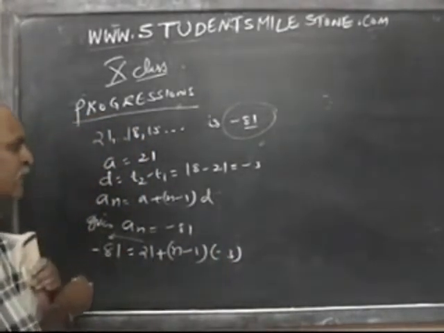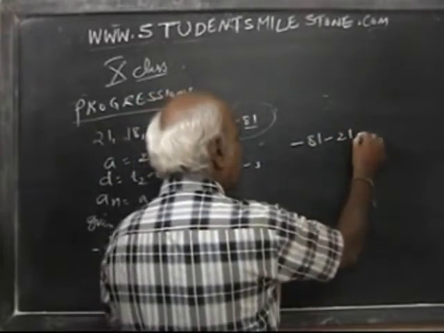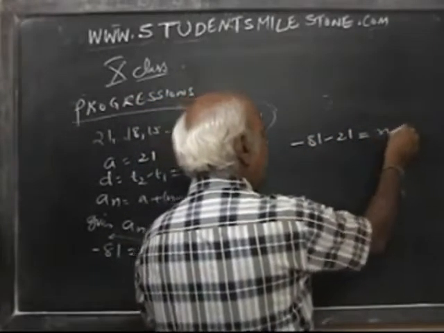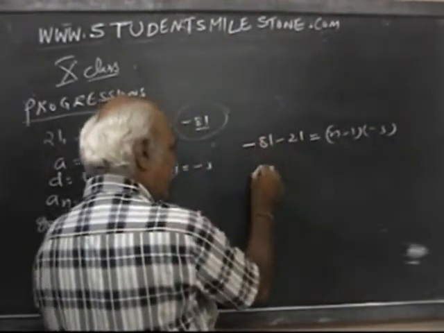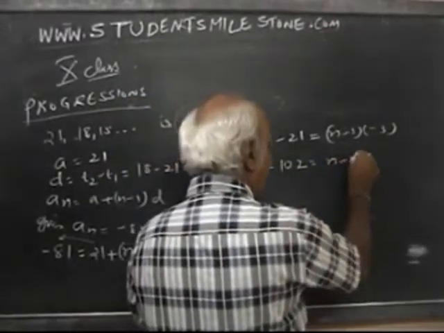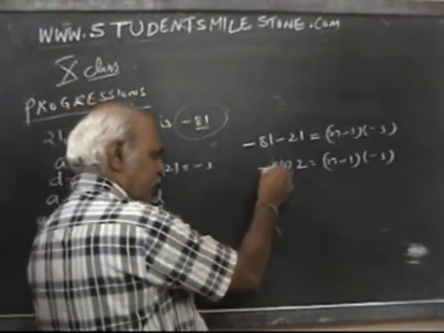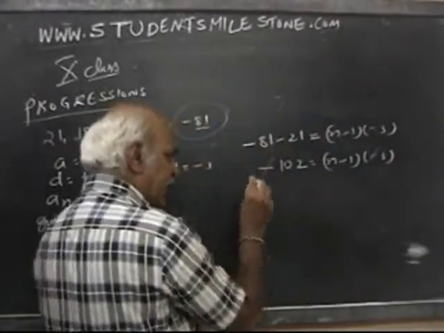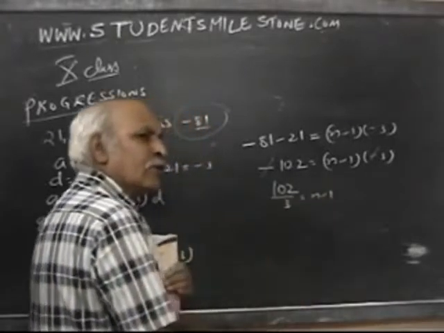Bring 21 this side. So minus 81 minus 21 is equal to n minus 1 into minus 3. Both are minus, so put a minus sign: minus 102 is equal to n minus 1 into minus 3. Now this minus sign will get cancelled. Now 102 by 3 is equal to n minus 1.